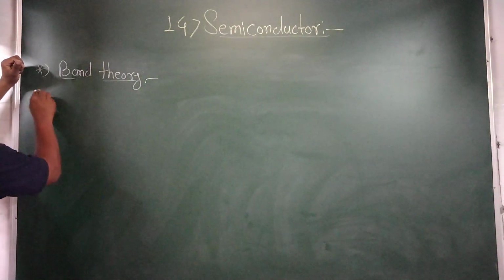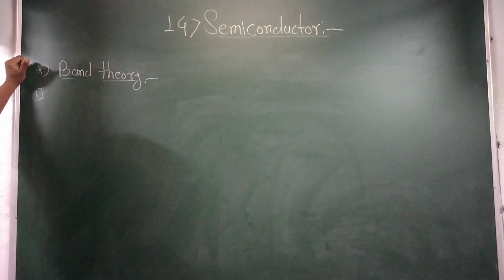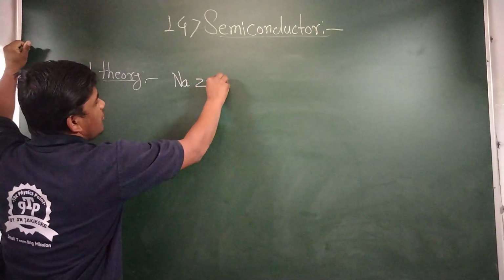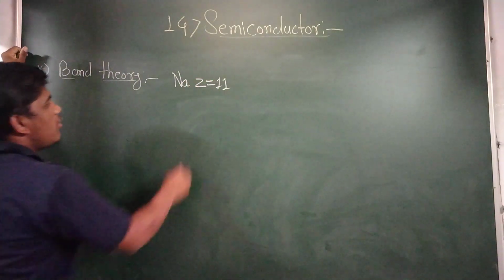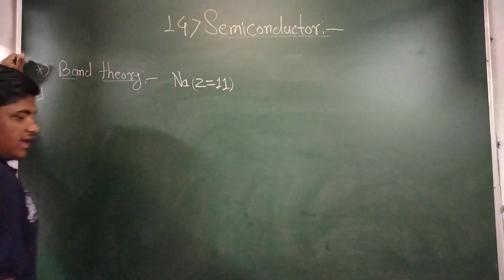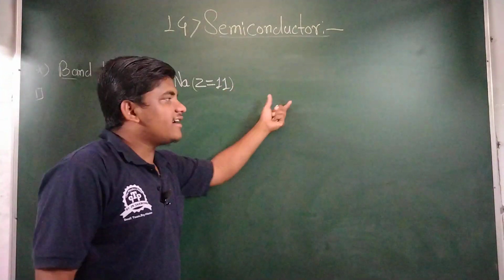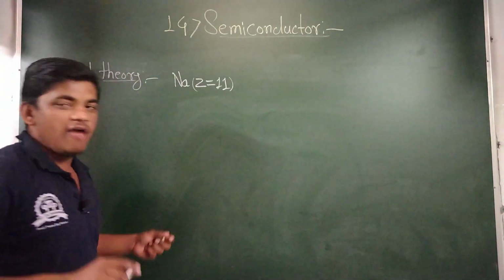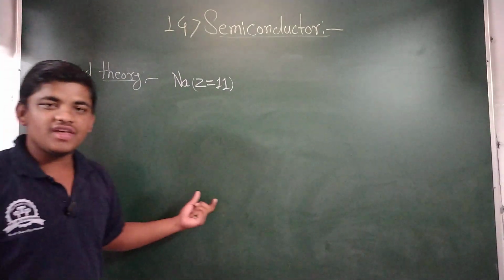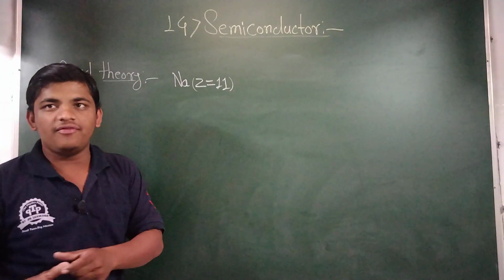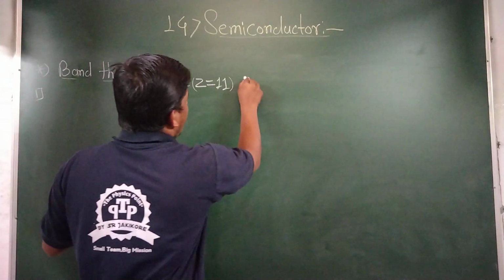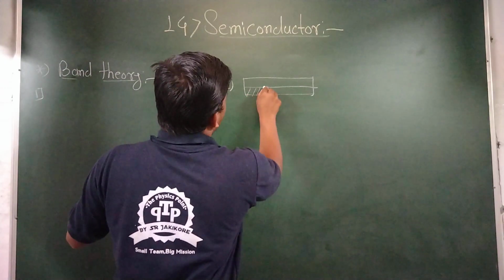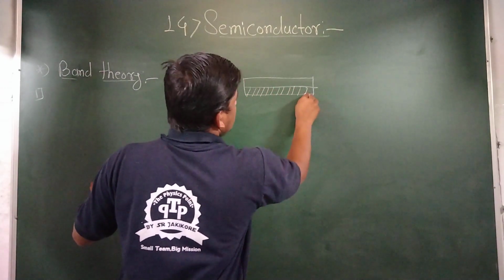In sodium metal, the atomic number of sodium is 11. The number of electrons of sodium will be 11. Then we write the electronic configuration: the s shell, p shell, d, f shells are completely filled, and at the end the s shell, the spin shell, will be half filled.